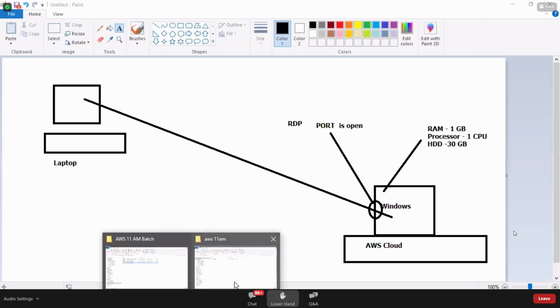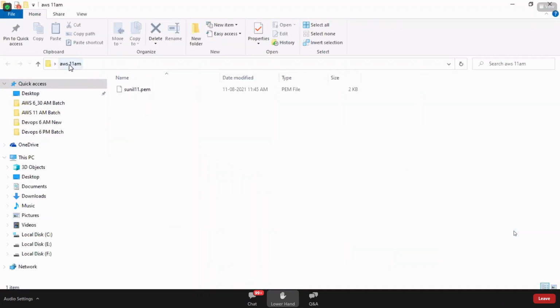And where did we download the key pair? Somewhere on my desktop, we created a folder called AWS 11am and downloaded the key pair. Very quick observation, a key pair is nothing but a file with extension .pem. What is the use of the key pair? You will understand it soon. Okay. And multiple machines can have the same key pair. That's not a problem. We'll discuss that later.